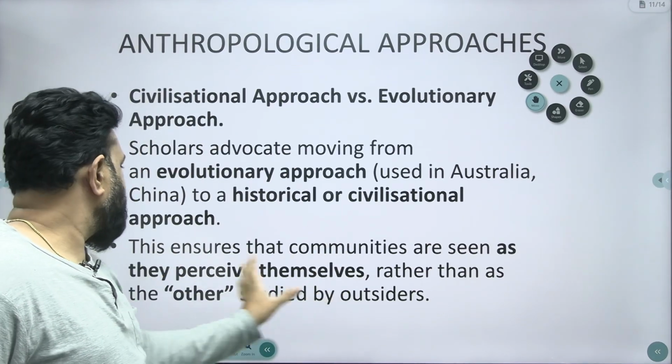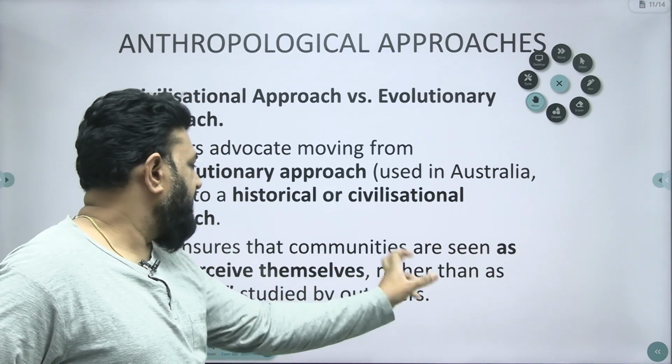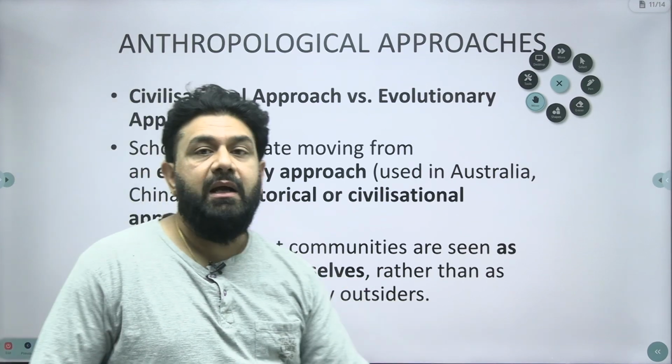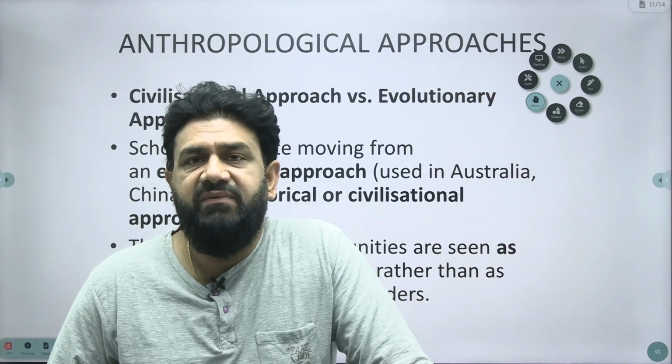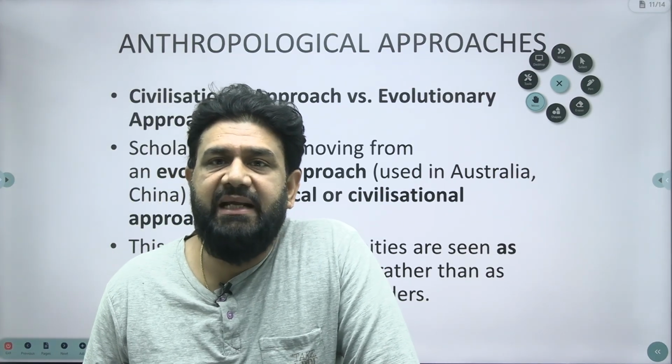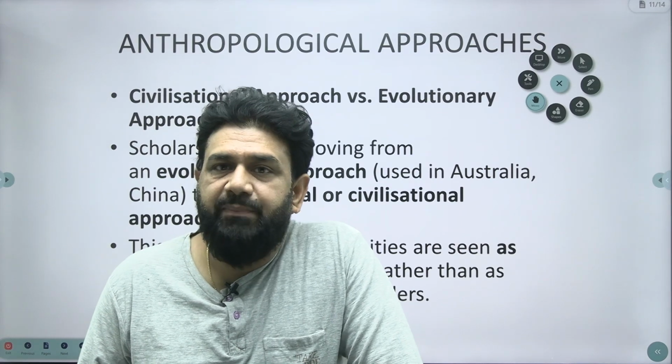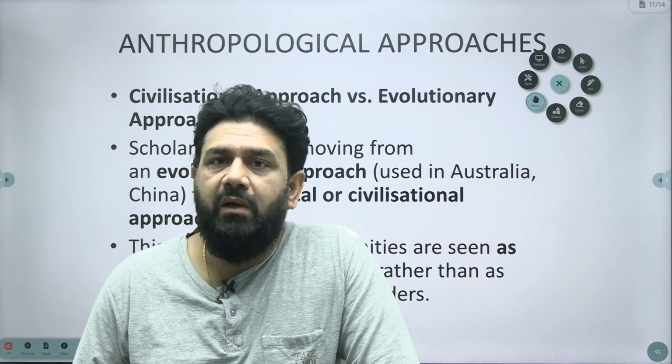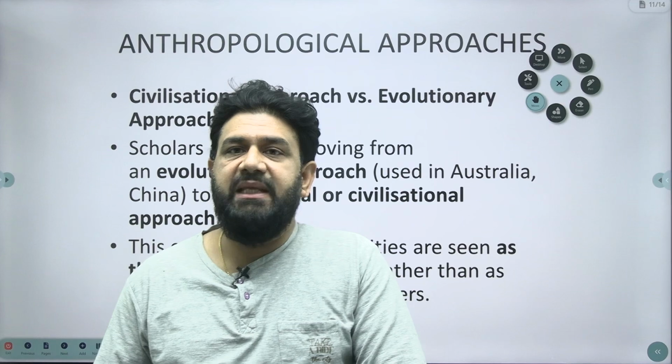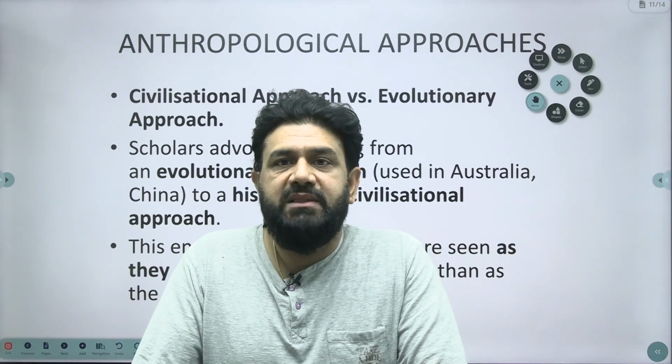So communities are seen as they perceive themselves, rather than as others study them from outside. In anthropology we have an approach called the etic and emic approach. The etic approach means how a scholar looks at a particular community as an outsider, whereas the emic approach talks about how people identify themselves, an insider perspective.